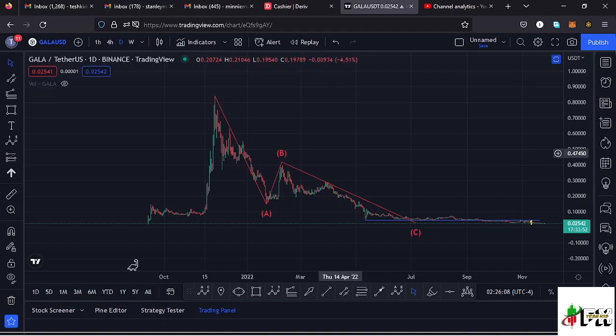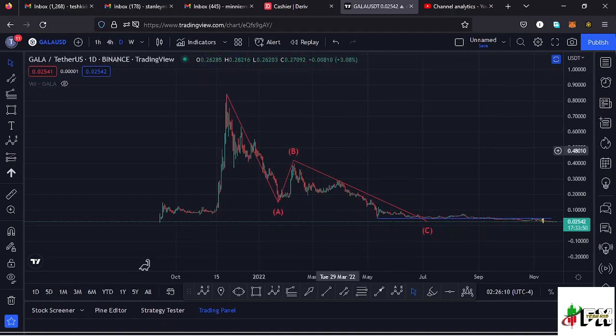Here on the daily chart I want to kickstart the video by giving a brief of what has been happening here on the Gala games chart. From the low prices that we had been trading within, we saw a very nice impulsive movement to the upper side, taking us back to an all-time high at around the $0.84 mark. And after making it to an all-time high, we have been seeing lower prices in this massive ABC corrective movement.